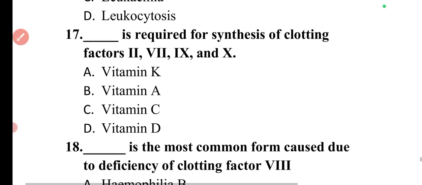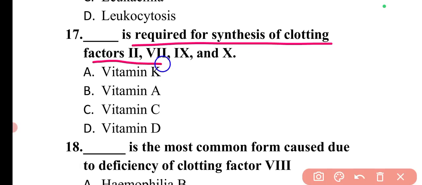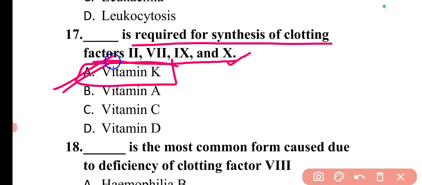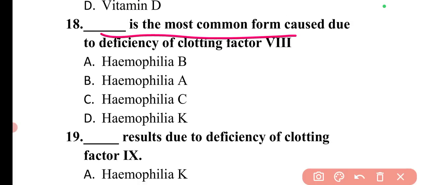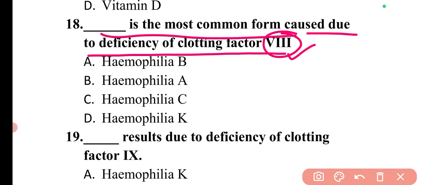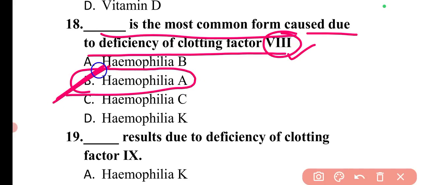Next question is: dash is required for the synthesis of clotting factors 2, 7, 9, 10. So this is vitamin K. So option A is correct. Next question is: dash is the most common form caused due to deficiency of clotting factor A, clotting factor 8. So due to the deficiency of clotting factor A, hemophilia A is caused. So option B is correct.